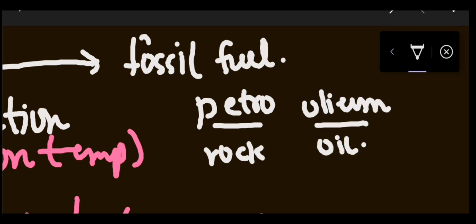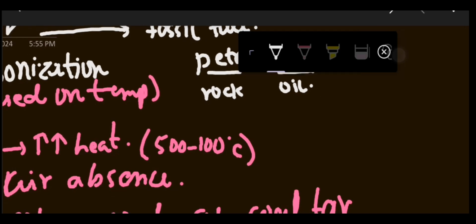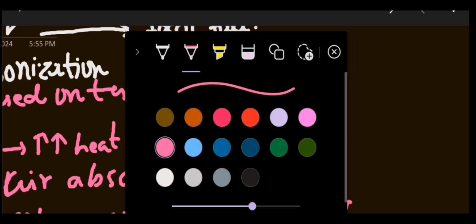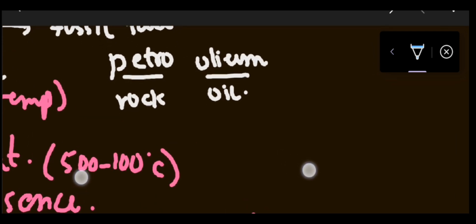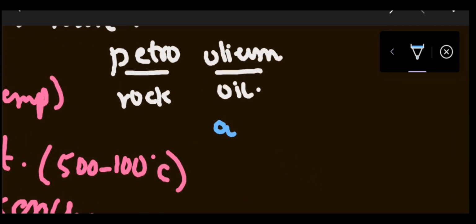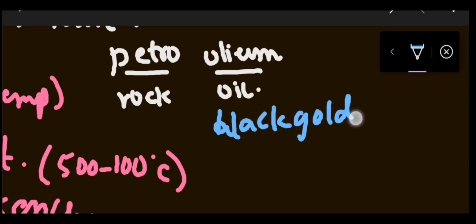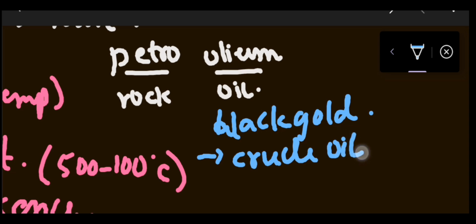So this is basically the rock oil which is present in nature. This is also known as black gold, and we can say crude oil.